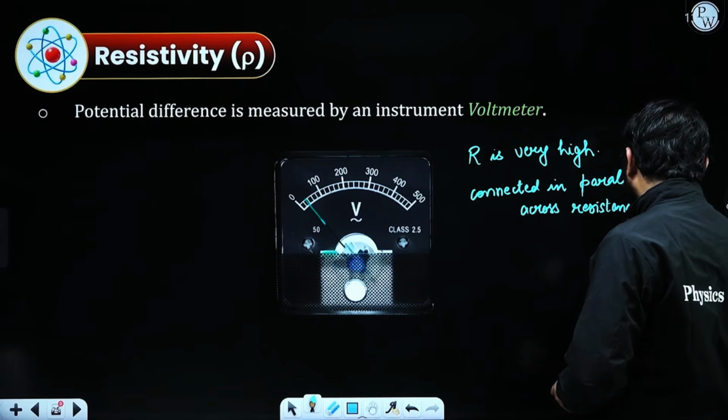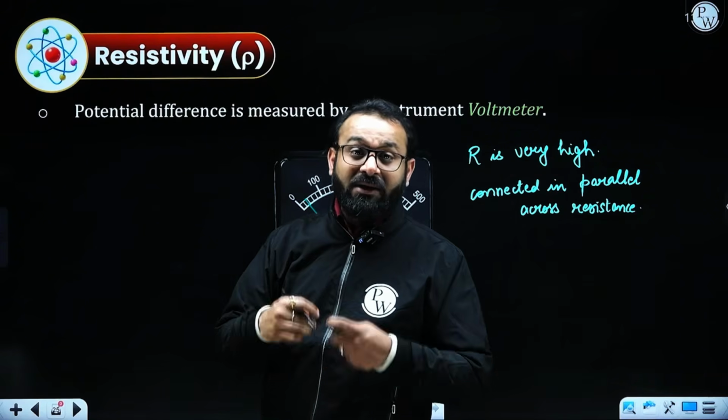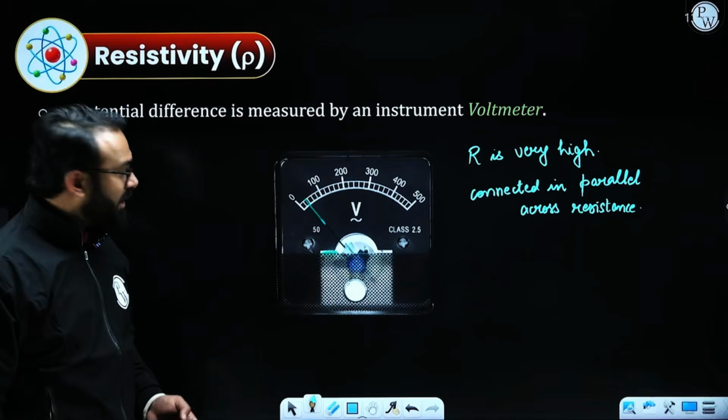So we are able to get the potential difference across any conductor or resistance. The voltmeter is responsible for that.